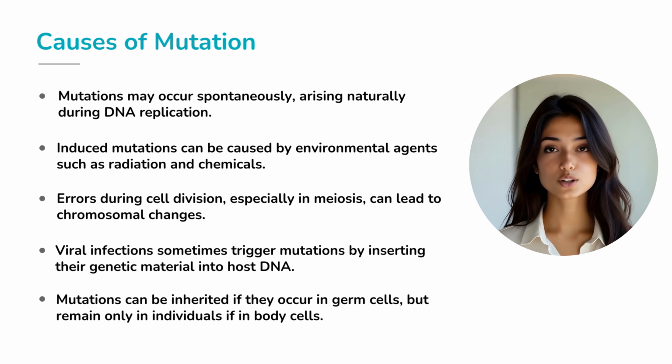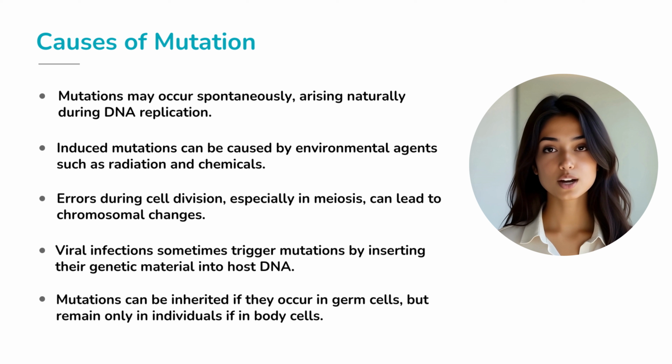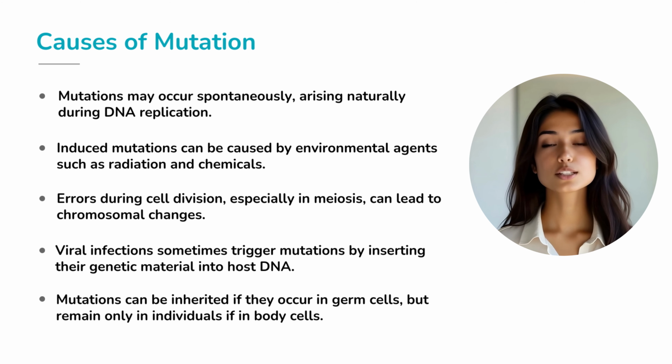Now, what really causes these mutations? Some mutations occur spontaneously, they just happen on their own during DNA replication, like a spelling mistake in copying. Others are induced by external factors. For example, harmful chemicals or exposure to high-energy radiation can damage DNA and trigger mutations. Errors can also occur during meiosis, the process of gamete formation, leading to changes in chromosome number or structure. Even viral infections can sneak their genetic material into host DNA and create mutations.